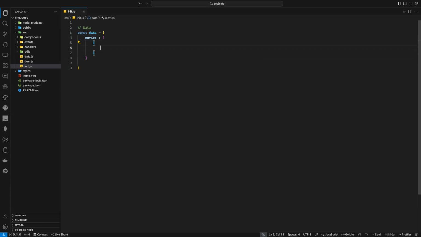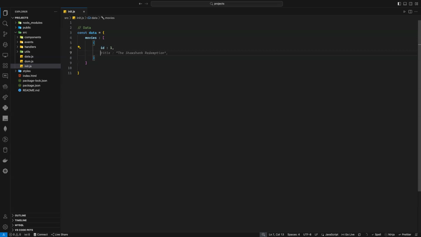So here, for each movie, I need to have an ID. All the time when you are dealing with real data, each object must have a unique ID. Because if you don't have a unique ID, you cannot really select or know what this element is. So the ID will always be unique. You need to add the ID here. Most of the time, when you're working on a real project, you don't need to worry about that because you will get the data from the backend.